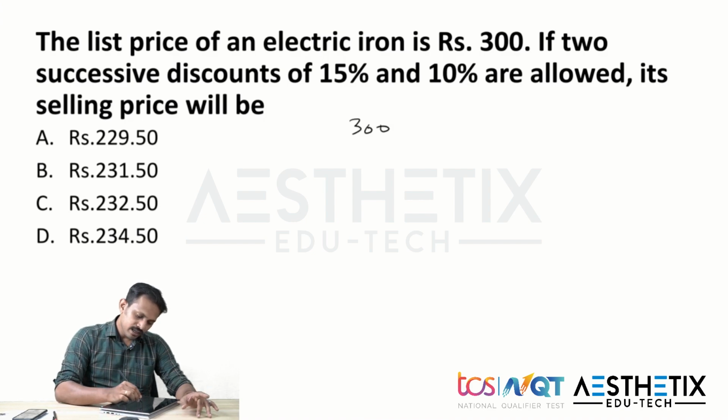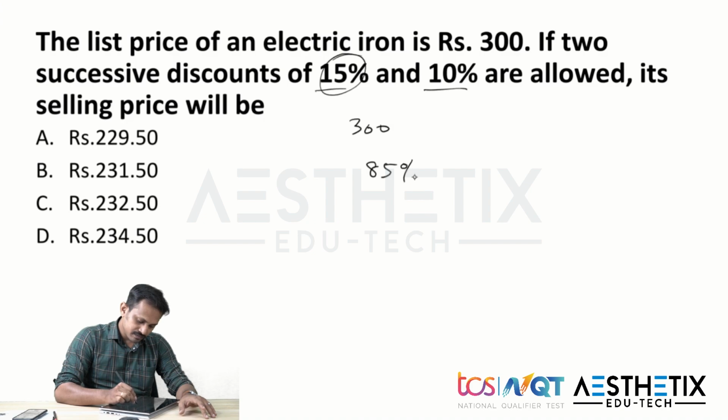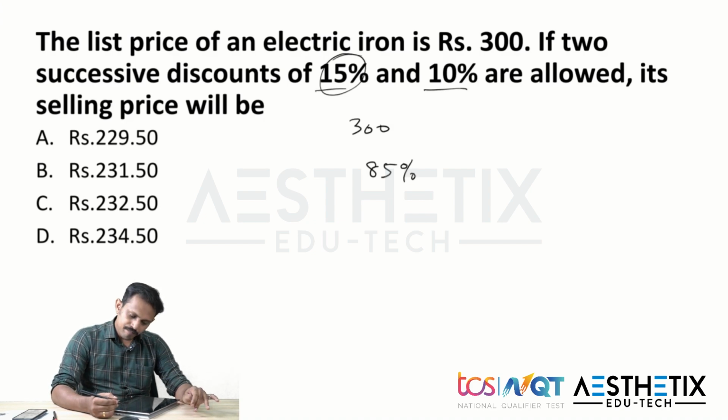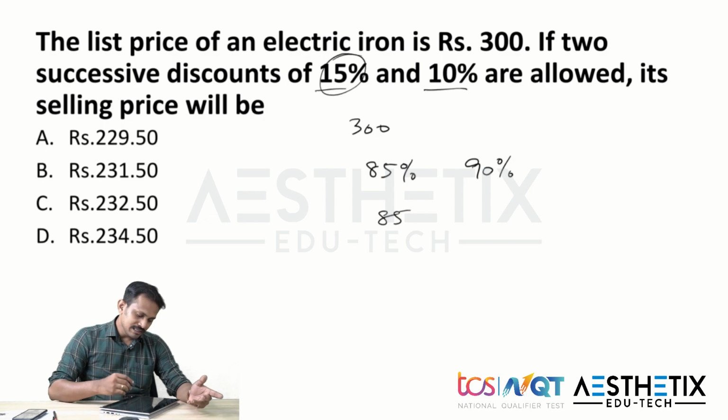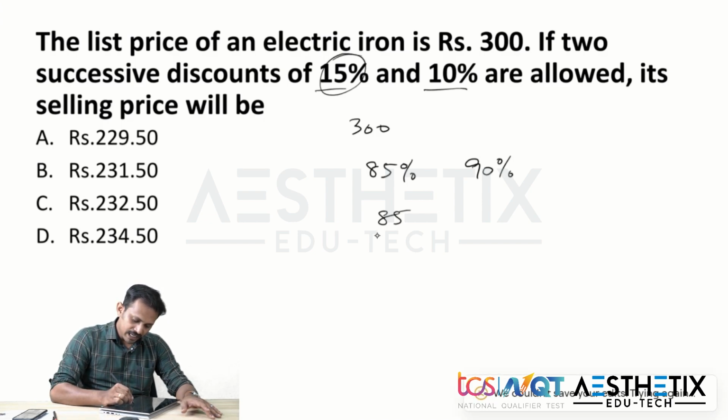So here they are giving two successive discounts of 15% and 10%. If you give a discount of 15%, it would be 85%. Then again 10%, which means 90% of the total amount. So the total successive discount given is 85 by 100 multiplied by 90 by 100.